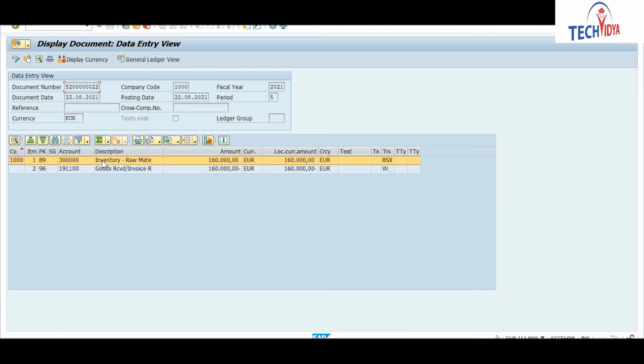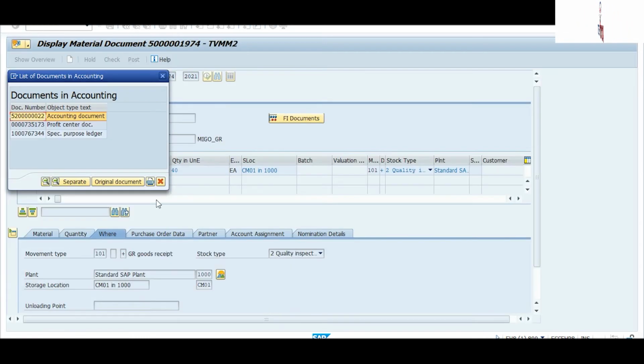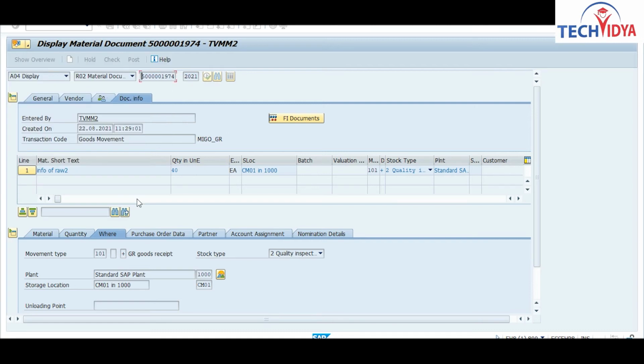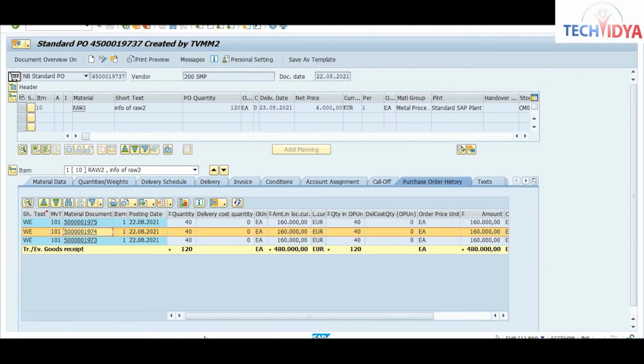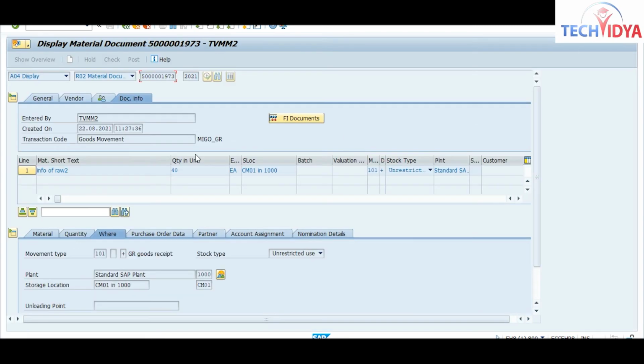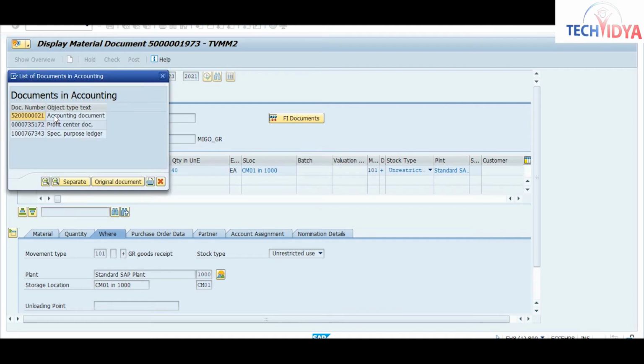This is for quantity updation, this is for value updation. And if you check another GR document, it will also have the same entry, but the stock type will be different, as unrestricted use. So check the accounting document, accounting entries also.